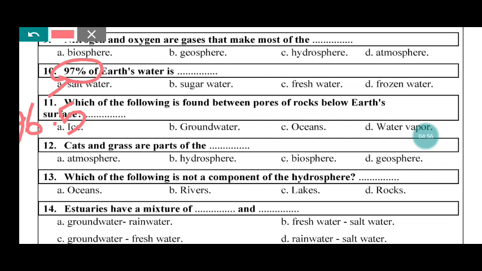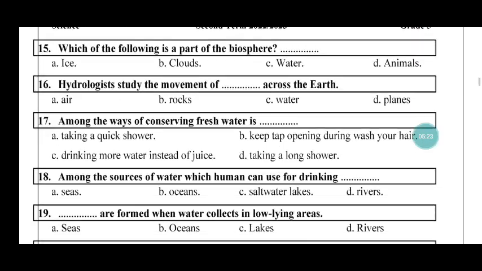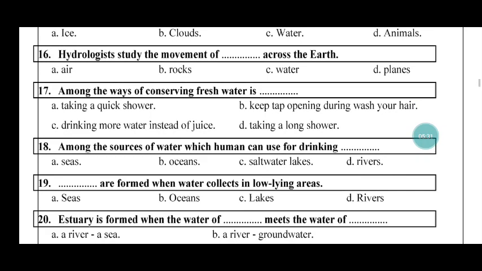12. Cats and grass are parts of the biosphere. Super. 13. Which of the following is not a component of the hydrosphere? Rocks, super. 14. Estuaries have a mixture of fresh water and salt water. Letter B. Super. Let's complete 15. Which of the following is a part of the biosphere? Animals, yes. 16. Hydrologists study the movement of